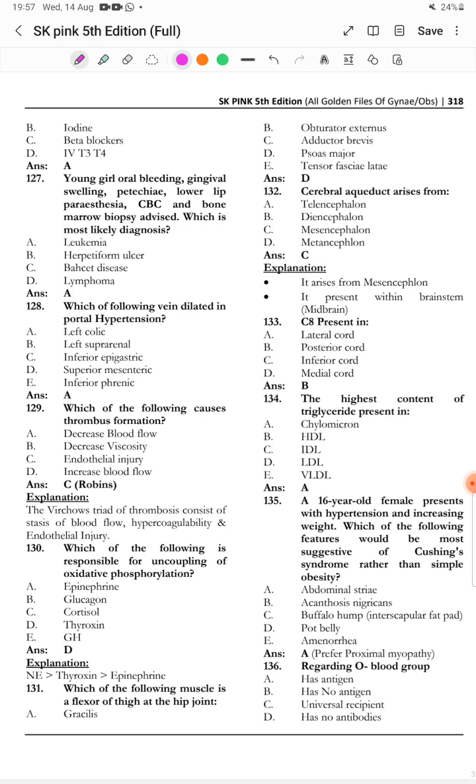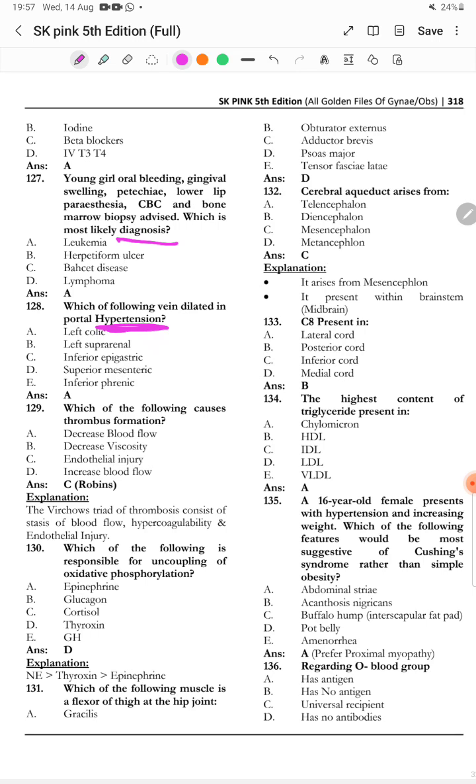Young girl, oral bleeding, gingival swelling, petechiae, lower lip paresthesia, CBC and bone marrow biopsy is advised. What is the most likely diagnosis? So it is leukemia. Which of the following veins is dilated in portal hypertension? So it is left colic vein.